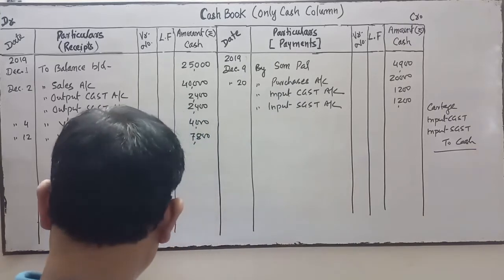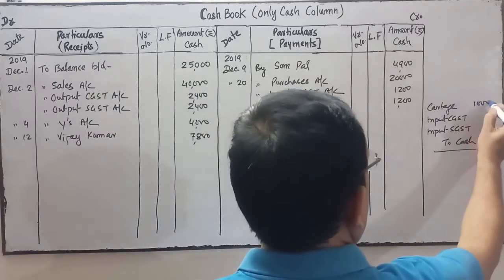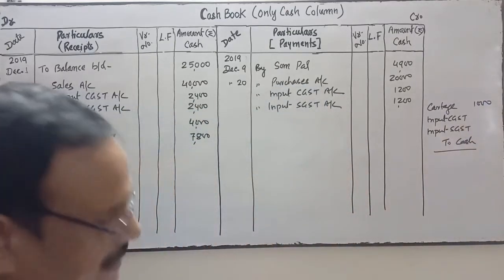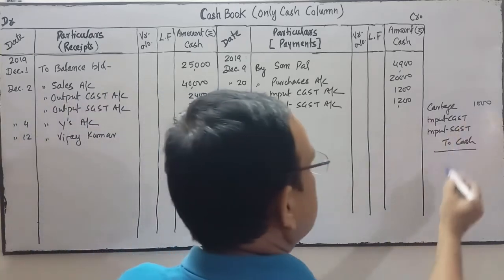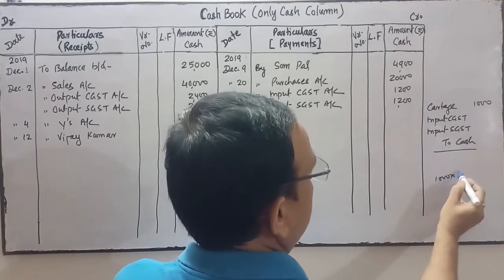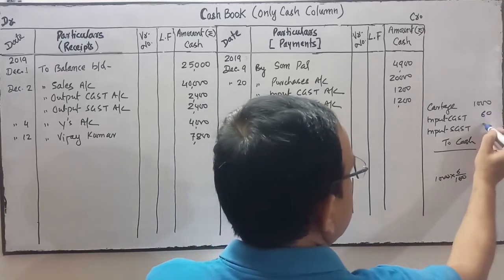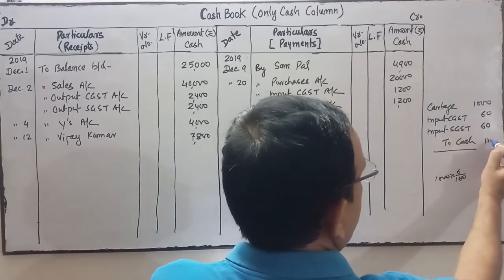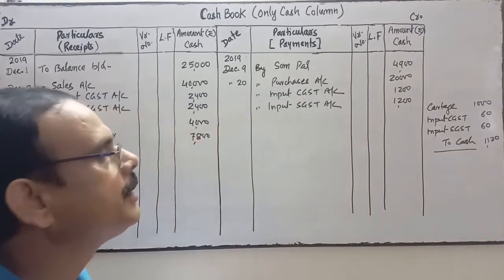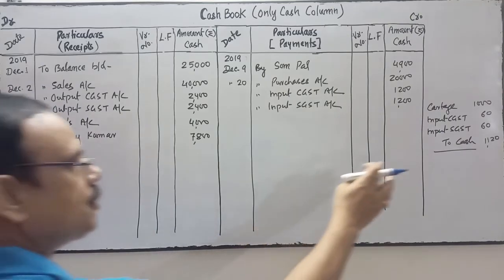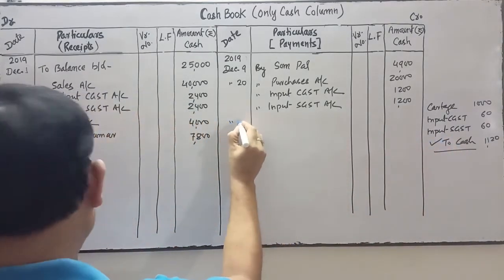So cartage amount is how much? Paid cartage 1,000 and CGST and SGST are at the rate of 6%. So 6% of which amount? 1000. It is 60 rupees. 60 rupees CGST, 60 SGST. So here the cash is 1120. So cash is on credit, so we'll do the posting in the credit side.